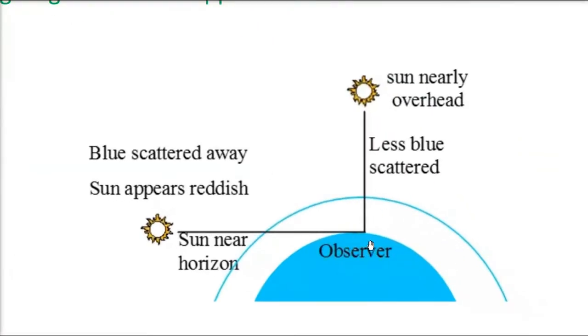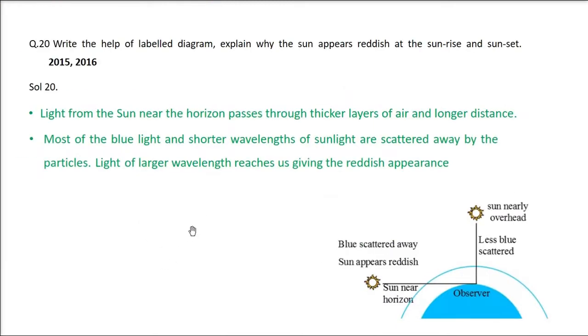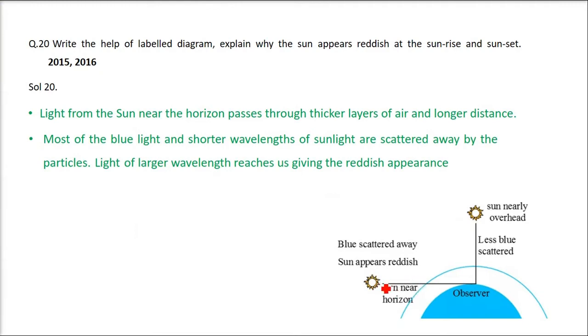See, now the observer is here, you are standing here. The sun is directly above you. So when this sunlight comes, there is no scattering at all. Now you can see the sun the way it is. But when the sun is here, it has to cross more air when it is rising or when it is setting. Light, when it comes, is scattered.